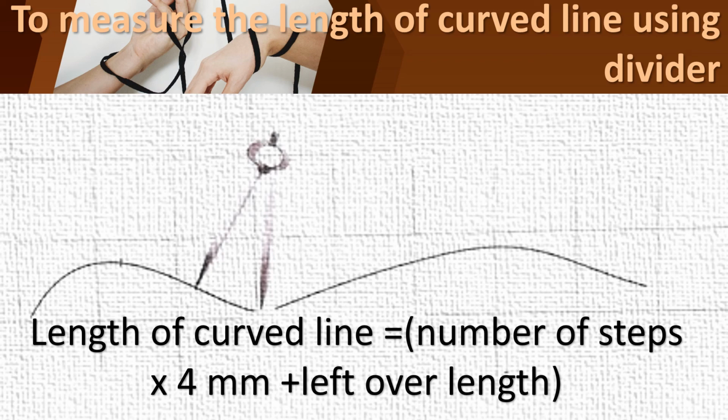Number of steps you had moved with the divider, into 4 millimeter, plus, if any balance is left over in the line, you should measure it and add it. Then you can find the length of a curved line very easily. Can you all understand?